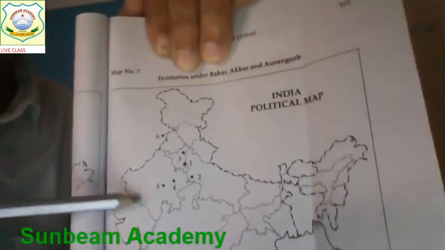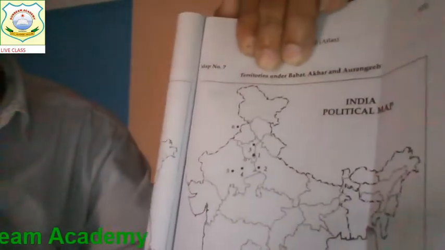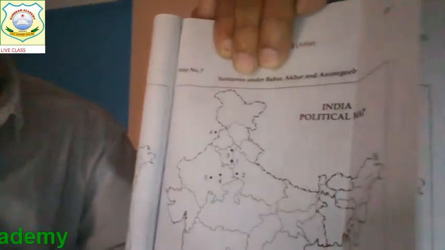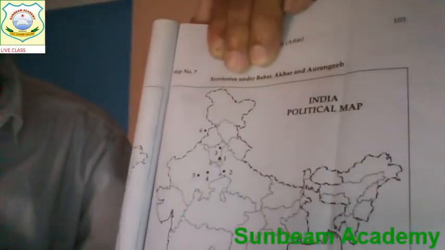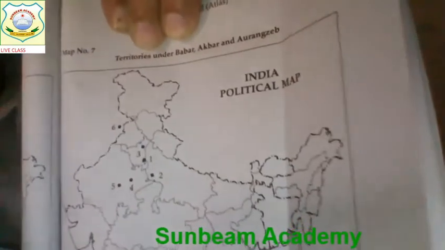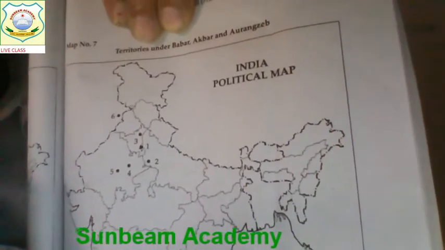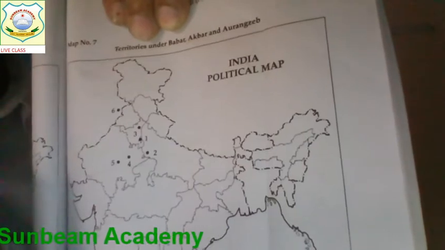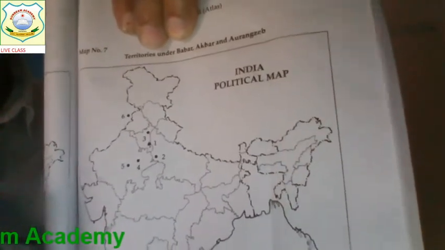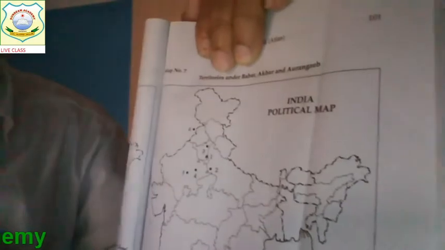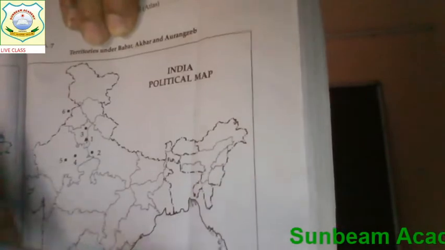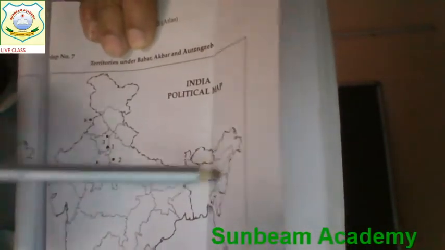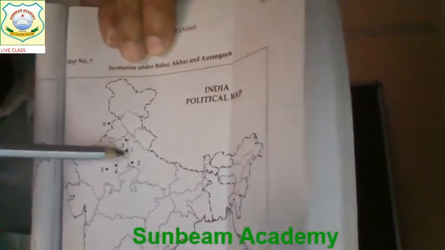Understand? So now students, at point 1, which place is that? You can easily understand. Yes, Delhi. And point 2, yes, Agra. It is very clear. Point 3, yes, it is in which state? It is in Haryana. The place is very important in the medieval period. Yes, this point is in Haryana.